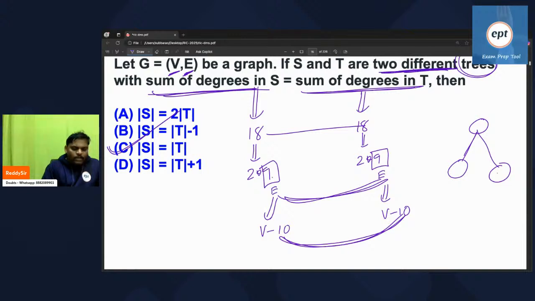If anyone has any objection, let me know. He could have mentioned both. But anyhow, both are the same. The number of edges in both of them is the same, right? But see, when you say cardinality, cardinality of vertices, cardinality of edges, you could have mentioned. But anyhow, both are the same. So there is no objection.